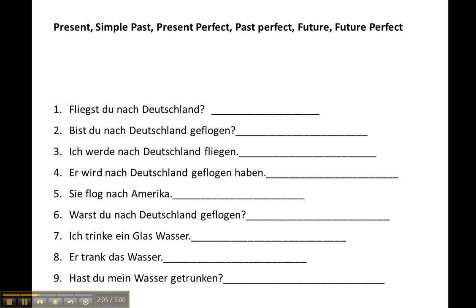Nummer 1, fliegst du nach Deutschland? Das ist Präsens. Are you flying to Germany? Nummer 2, bist du nach Deutschland geflogen? This is a perfect. We would say in English, have you flown to Germany? Nummer 3, ich werde nach Deutschland fliegen. This is the Futur 1, means I will fly to Germany.